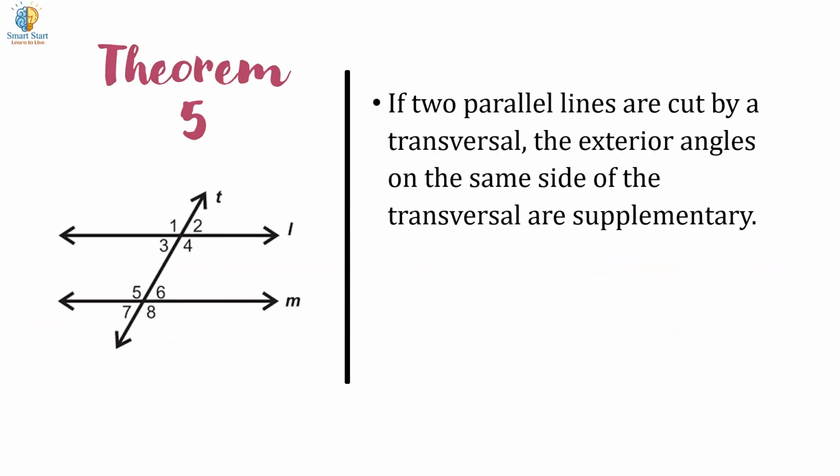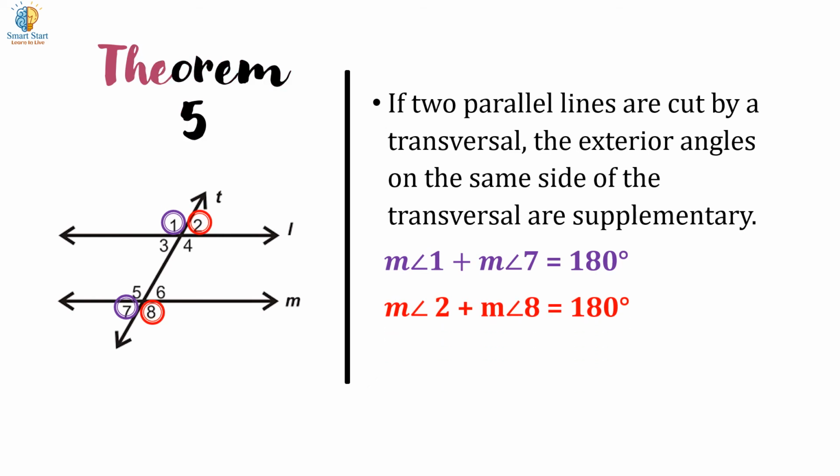Fifth, if two parallel lines are cut by a transversal, the exterior angles on the same side of the transversal are supplementary. That is, the measure of angle 1 plus the measure of angle 7 equals 180 degrees. The measure of angle 2 plus the measure of angle 8 equals 180 degrees.